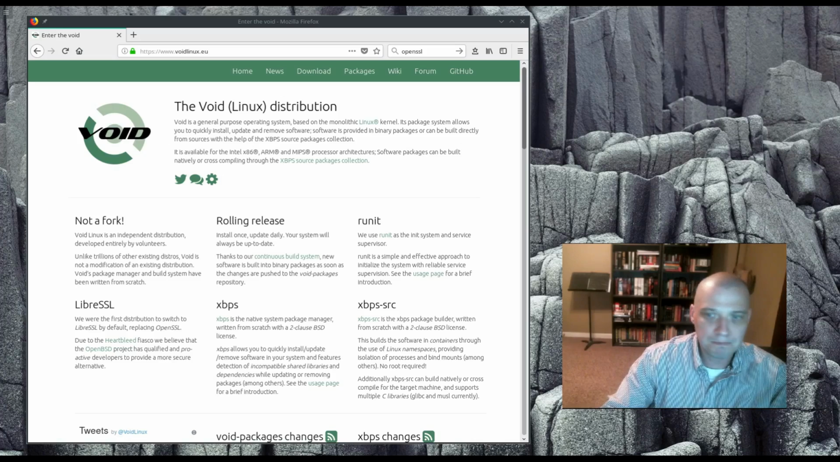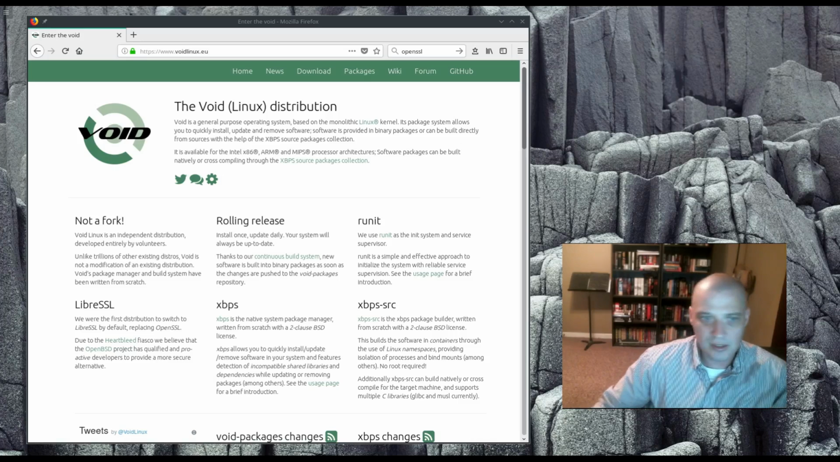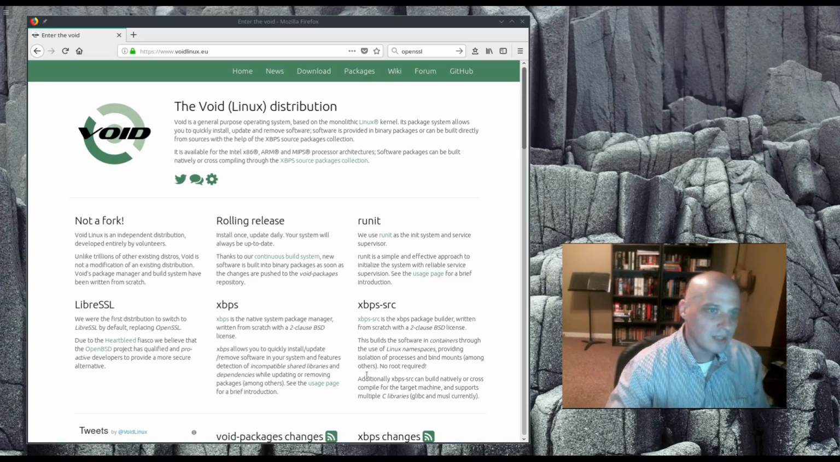So I've been getting actually a few requests here recently that I need to take a look at Void Linux. It is one of the most interesting kind of newer Linux distributions out there. What makes Void Linux really interesting is, as I mentioned from reading the blurb at the top of their webpage here, it's an independent Linux distro.